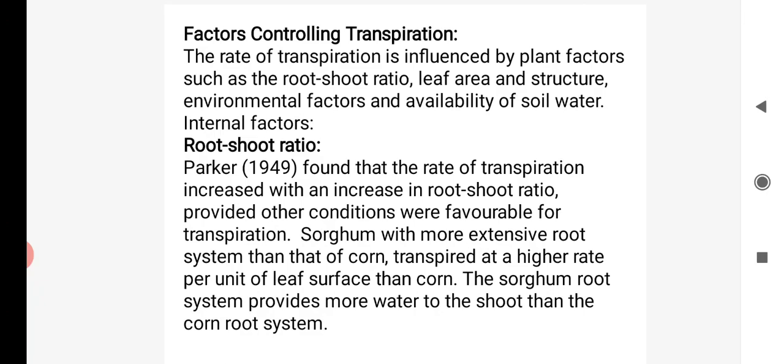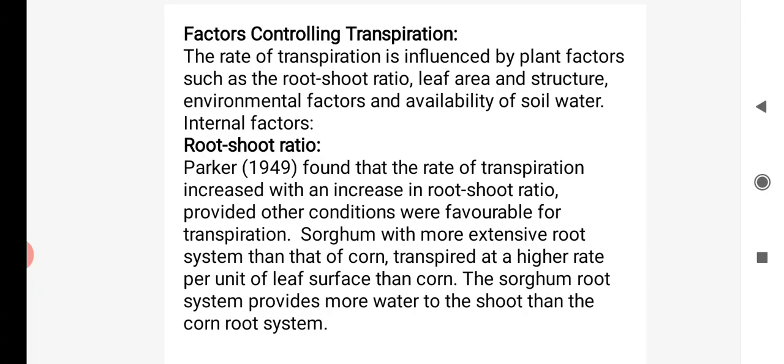Corn and sorghum are two different plants. Okay, the root-shoot ratio is different. What is the root-shoot ratio? It is the ratio of the growth of the shoot system, including leaves, to the growth of the root system. The ratio is different, and that also affects transpiration.